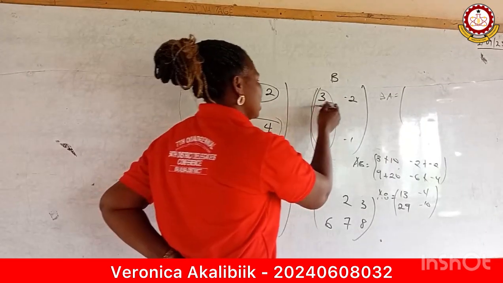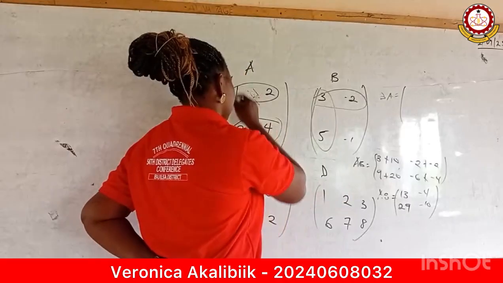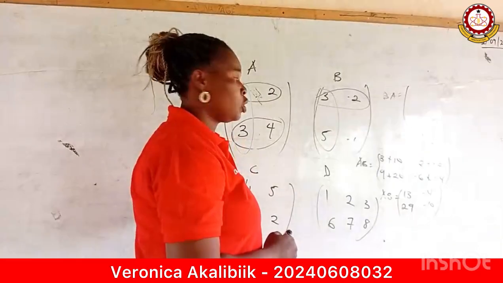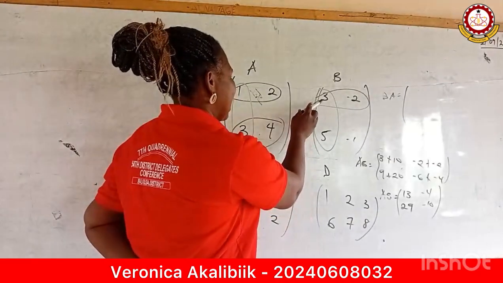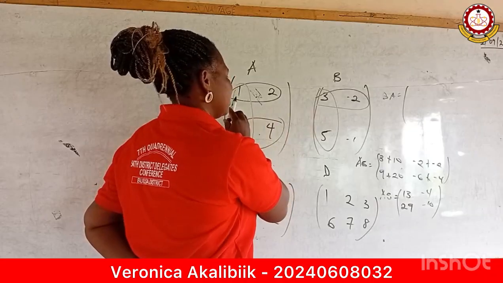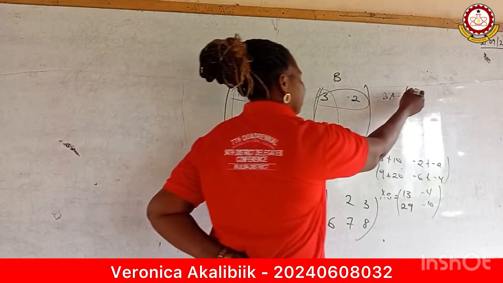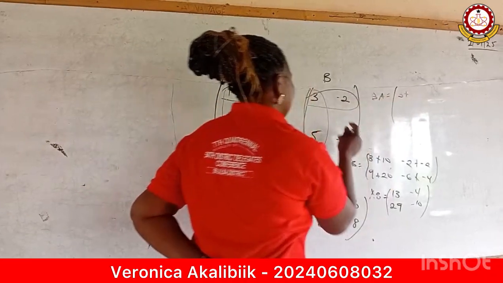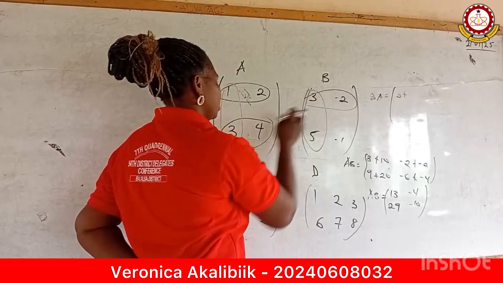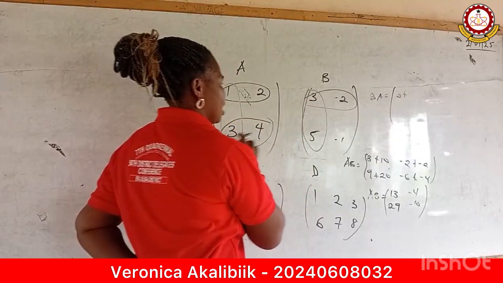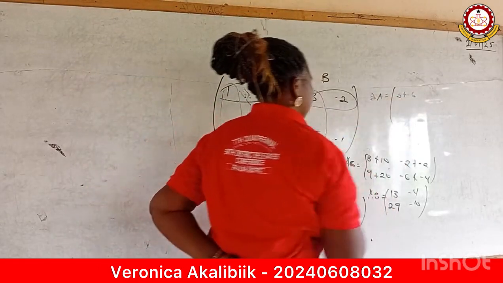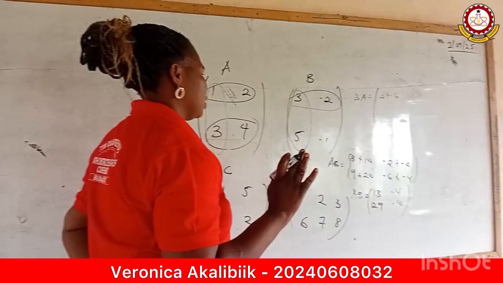So we start with what? A row and column. So look at this for me. So now I have 3 times 1. I'm going to get 3. Plus negative 2 times 3. I will get what? Negative 6. I am done with that first one.